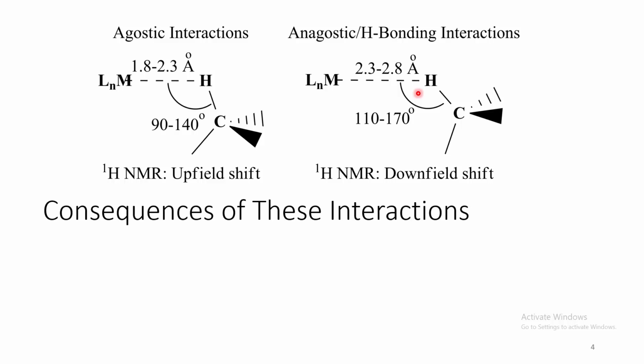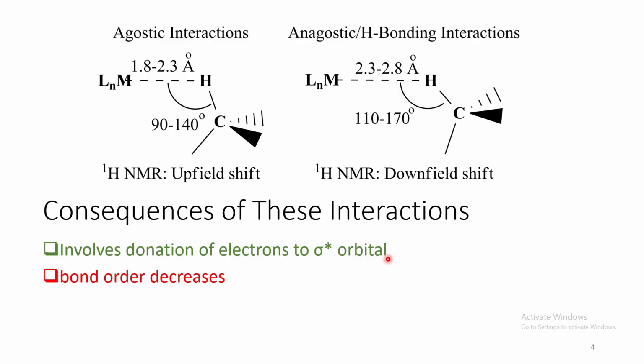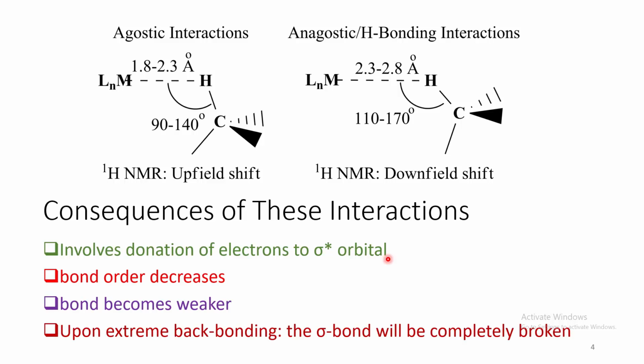Now, what are the consequences? They involve donation of electrons to sigma star orbital. As a result, bond order decreases, bond becomes weaker, and upon complete back donation, the sigma bond will be completely broken.